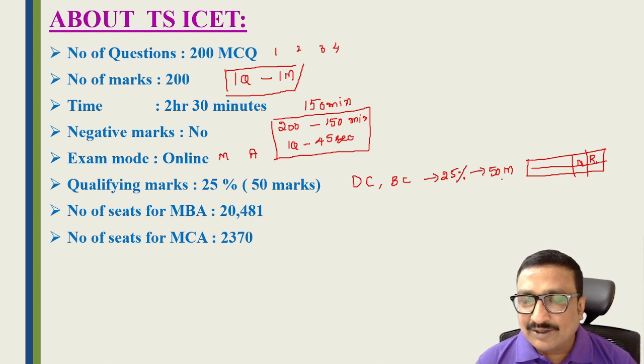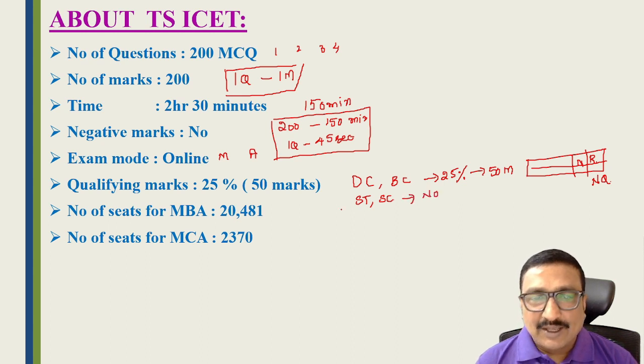Suppose if you don't get above 50 marks, if you get below 50 marks, then they will give you a not qualified result. Okay now students, for OC category students and BC category students, the cutoff marks is 50. But for reservation category students like ST and SC category students, there is no qualifying mark. According to your marks, they will give the rank.